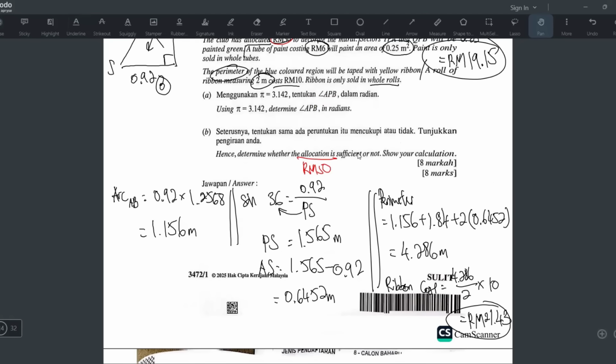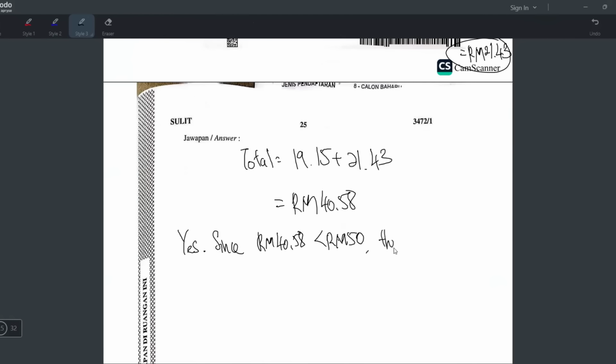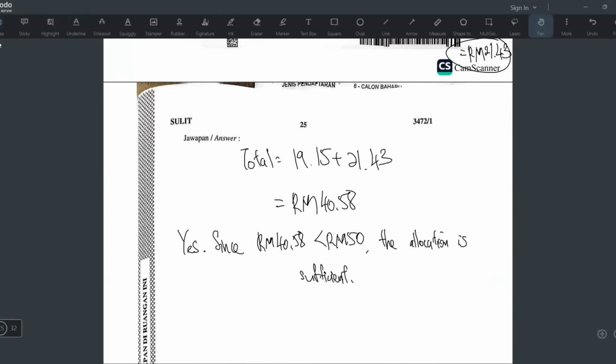The allocation is sufficient. You can also write it is enough. Yeah, the 50 ringgit is enough to cover the cost. Okay, that's all.